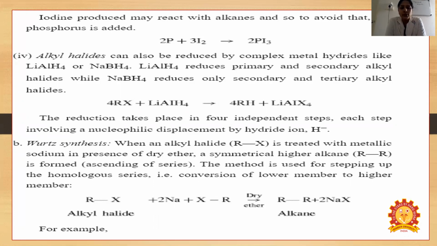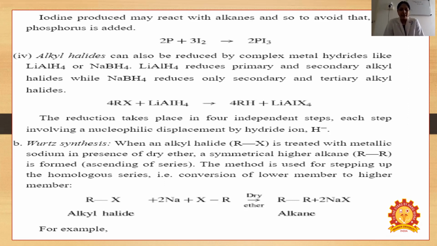Alkyl halides can also be reduced by complex metal hydrides like lithium aluminum hydride and NaBH4. LiAlH4 reduces primary and secondary alkyl halides, while NaBH4 reduces only secondary and tertiary alkyl halides. RX reacts with lithium aluminum hydride to form RH plus LiAlH4. The reduction takes place in 4 independent steps, each step involving nucleophilic displacement by hydride ion H minus.